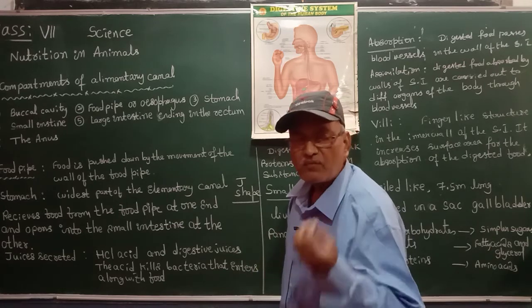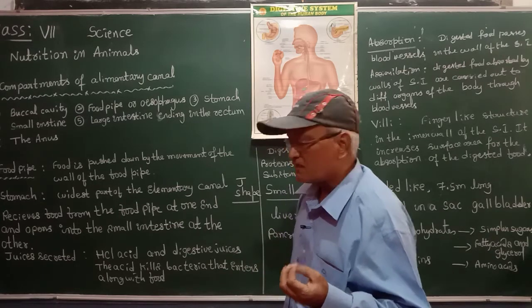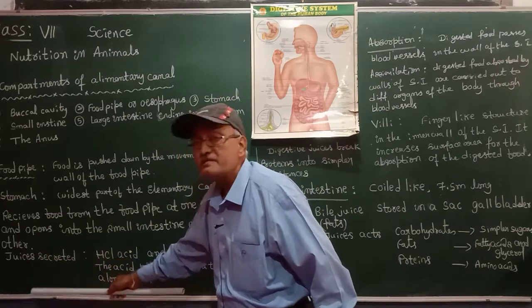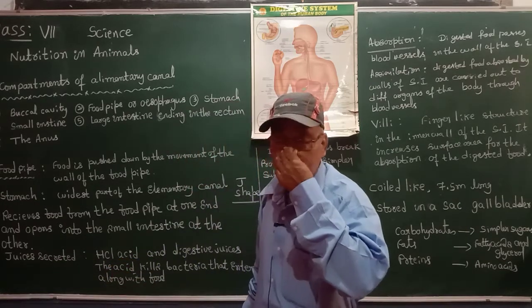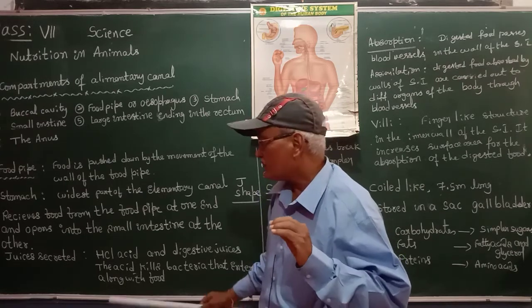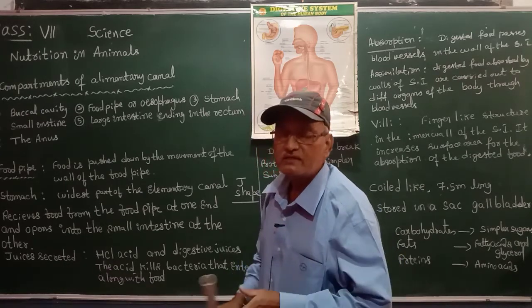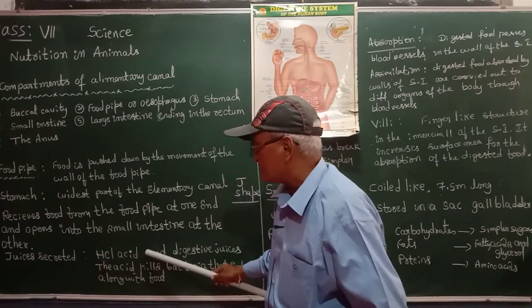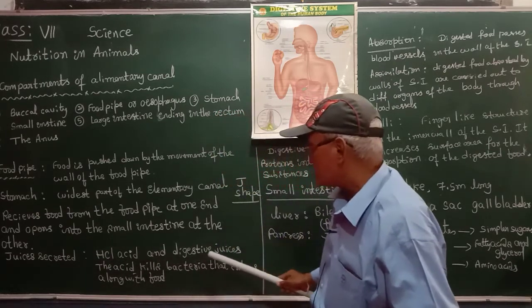Now, what happens in the stomach? The stomach secretes some juices. In that, some acid like hydrochloric acid is secreted, along with some other digestive juices.